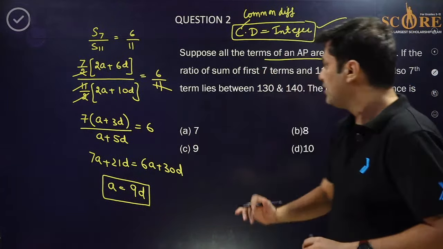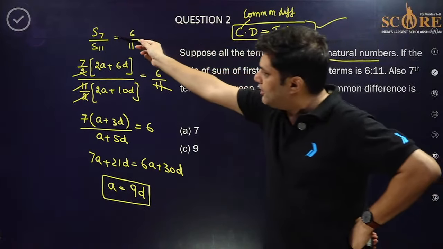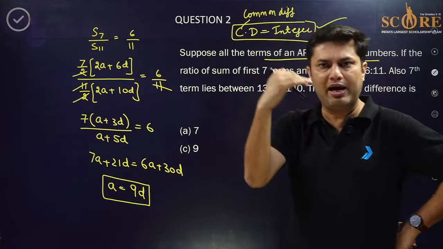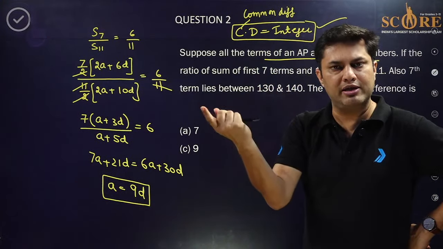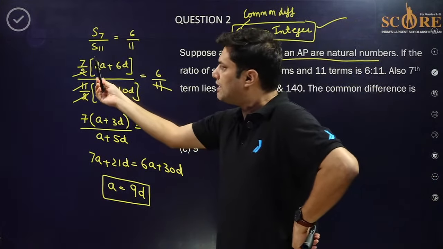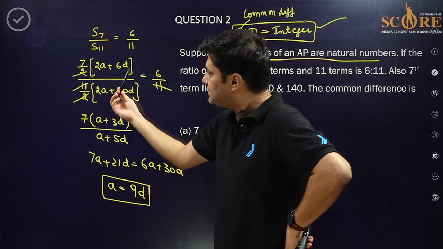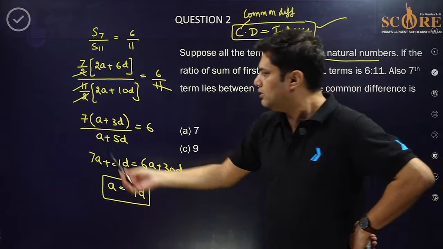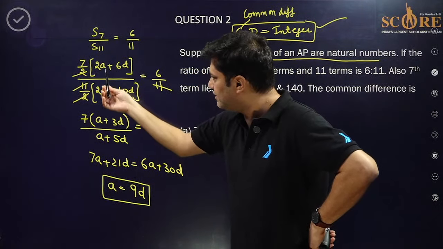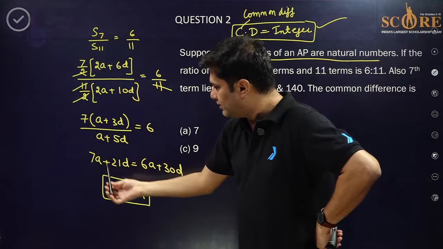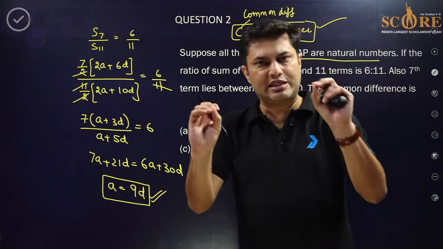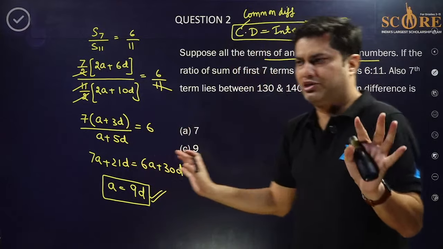Now the ratio of the sum of 7 terms upon 11 terms is 6 by 11. You know the formula for sum of AP: n by 2 into (2A plus (n minus 1) D). So 7 by 2 into (2A plus 6D) upon 11 by 2 into (2A plus 10D). So 2 cancelled, 11 cancelled, then I have taken 2 common. So this is the relation I'm getting, A equal to 9D. So whatever is given in the question, I'm doing that. I'm doing nothing extra.